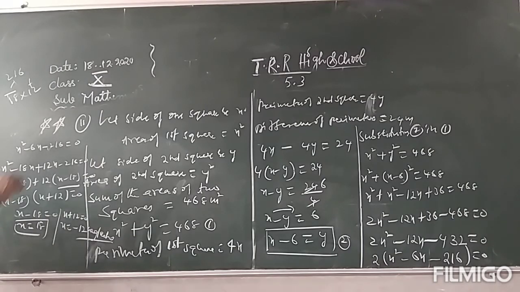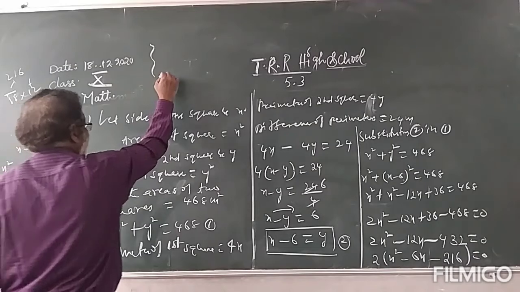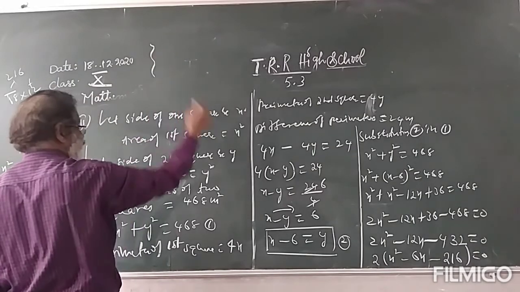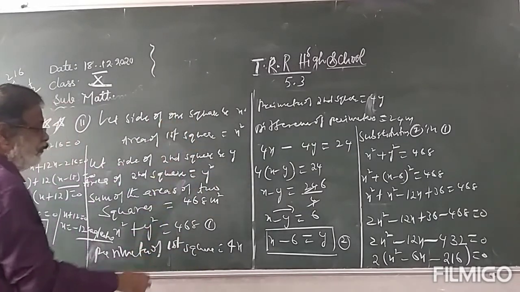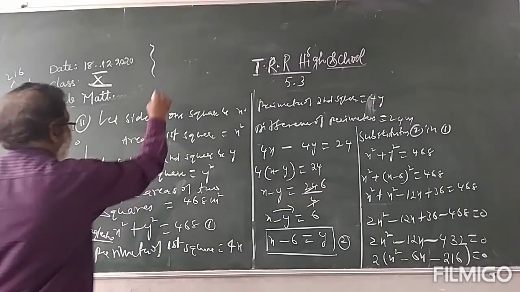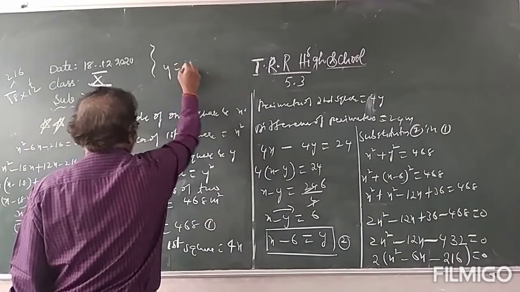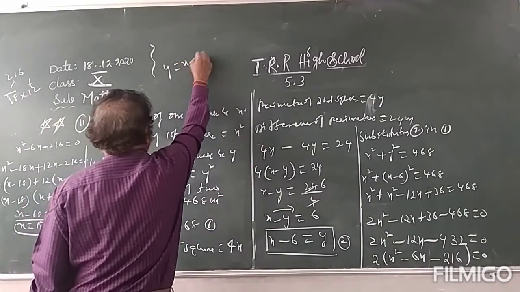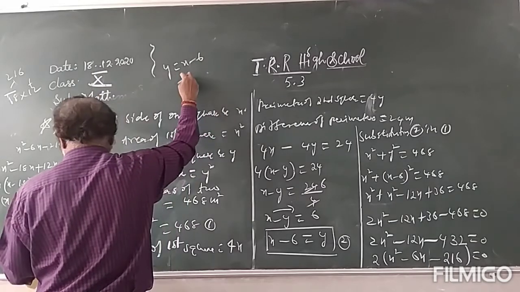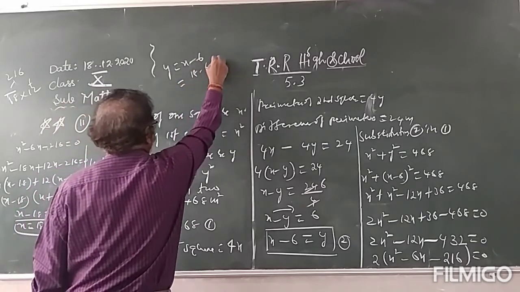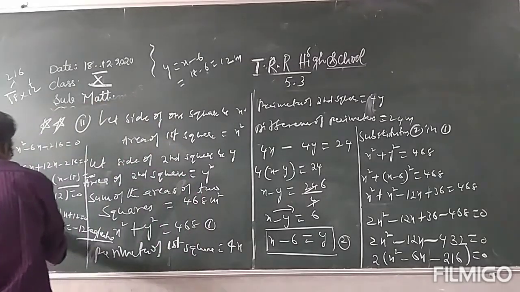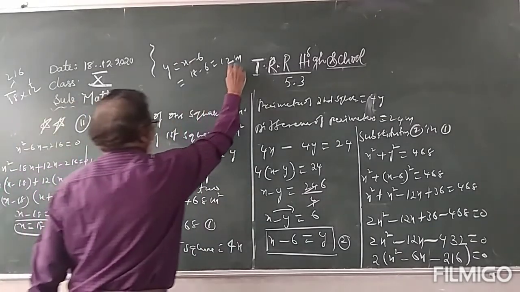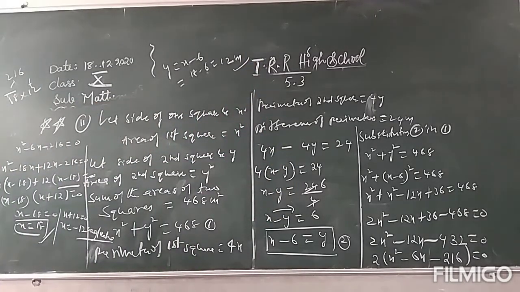If x is 18, that is the side of the first square. What about the second square, y? How do you get y? Find out. y is equal to x minus 6. So x is 18, 18 minus 6 is 12. So the side of the first square is 18 meters. The side of the second square is 12 meters.